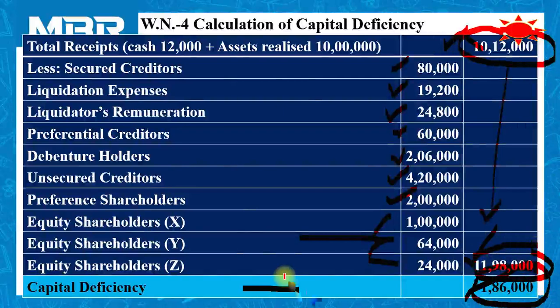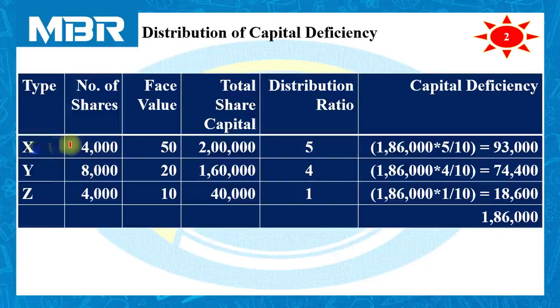Now we need to distribute the capital deficiency among different categories of shareholders, types X, Y and Z. Refer to the liability side of the balance sheet. You will easily find the number of equity shares issued for each category: X 4,000 shares, Y 8,000 shares, and Z 4,000 equity shares issued by the company. Face values are 50 rupees, 20 rupees and 10 rupees.